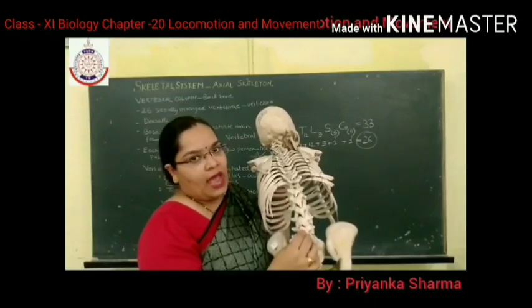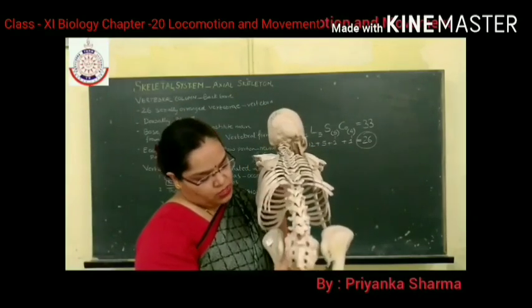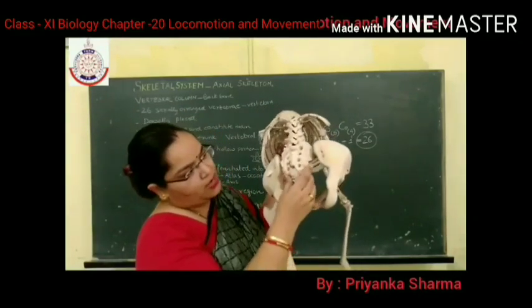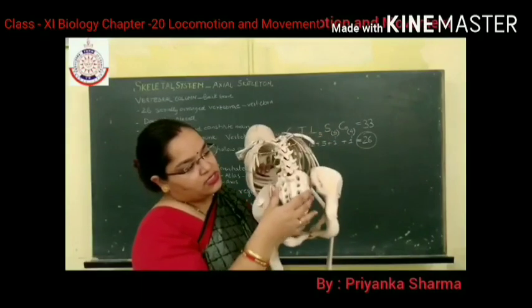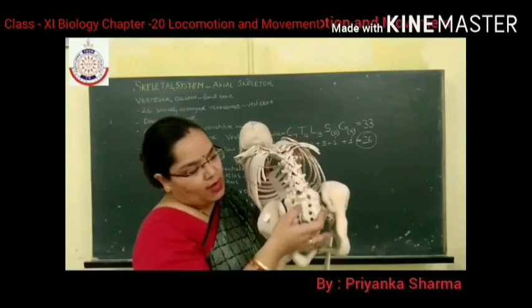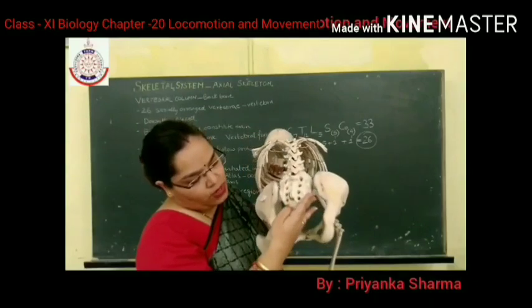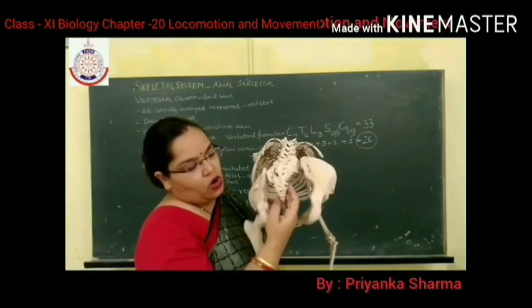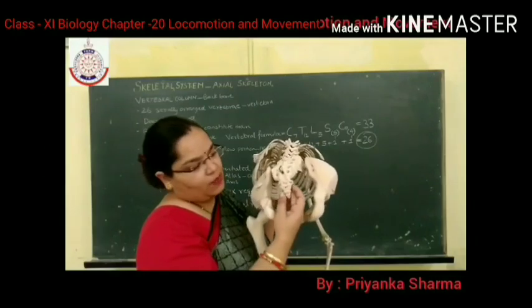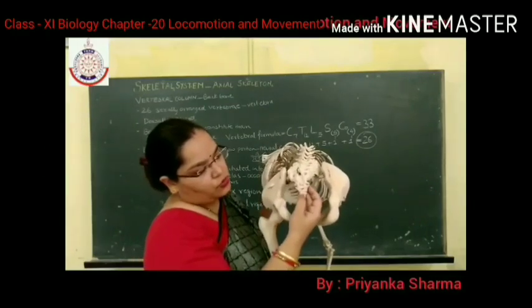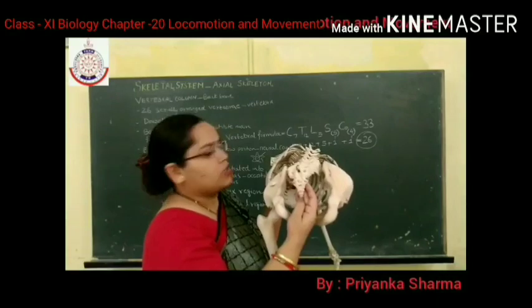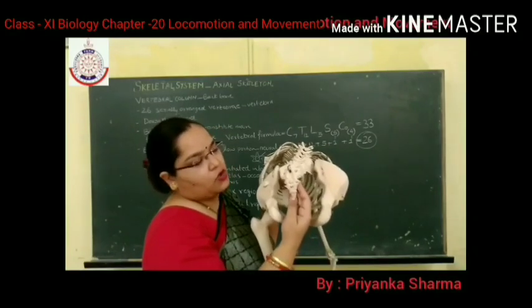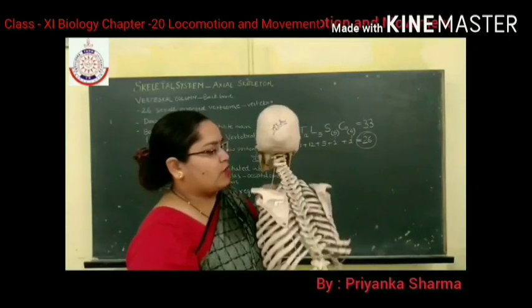Now the sacrum and coccygeal are fused. You can see these fused parts, this and this. So this is the sacrum made up of 5. 1, 2, 3, 4, 5. Now last is the coccygeal or coccyx or tailbone. This is the tailbone and it is 4. 1, 2, 3, 4. So these 4 are the coccygeal. I hope it's clear to everyone.